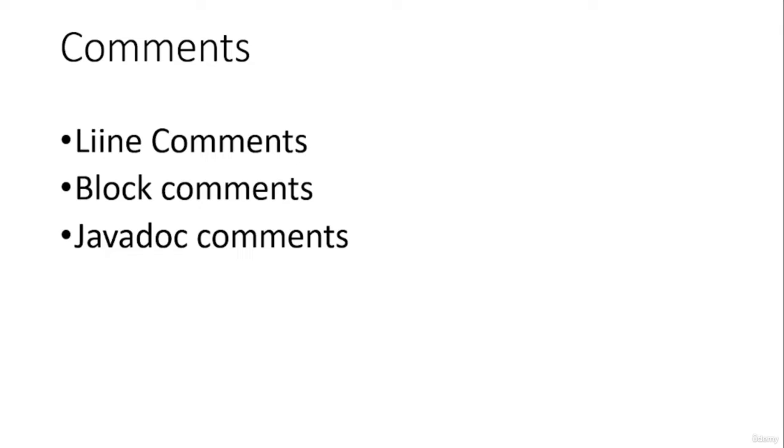Now we have version control tools, which are available in the market, so we don't need to put comments everywhere. We put comments when we commit changes into the version control system. At that time we write the commit message, and we should not put comments everywhere in the code, only the necessary ones.